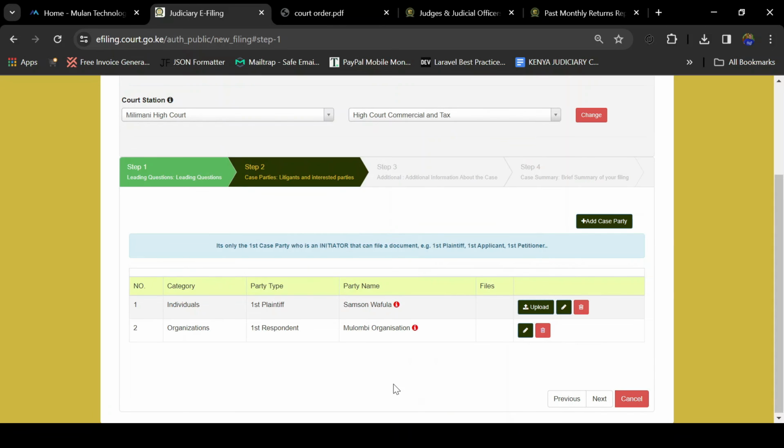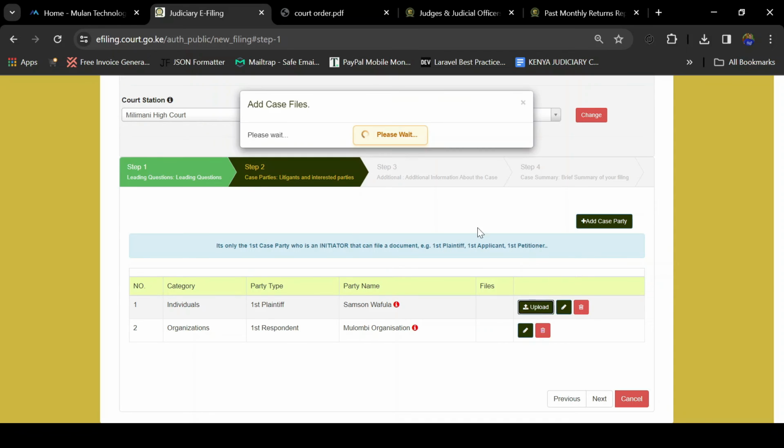So once you have added the first case party and the second case party, the next step will be for you to upload the document. Remember, you are told that it's only the first case party and initiator that can file a document, e.g. the first plaintiff, first applicant, or the first petitioner. So for you to upload a document, you will click here Upload Document.